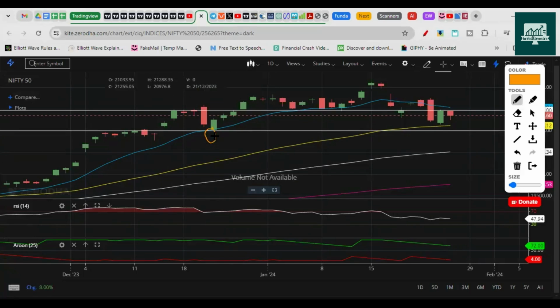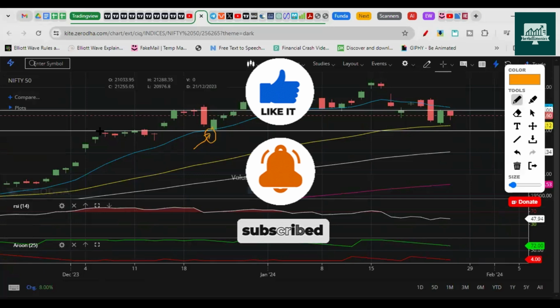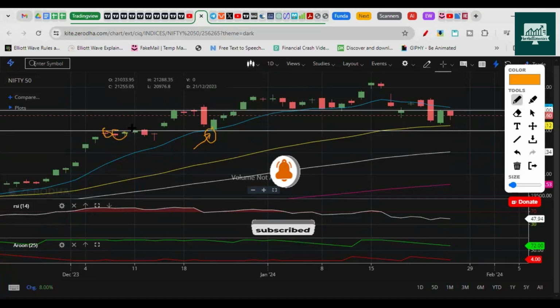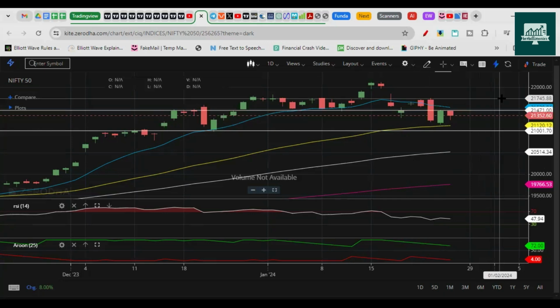That is 20,970 something is the level that we are getting. Here you can see multiple support candles, or you could say this is the area where it could find a support. So I would be cautious and I would exit any short positions that I have near this area, and I would look for pullbacks. So that's all on the price action indicators. Hope you understand it clearly.